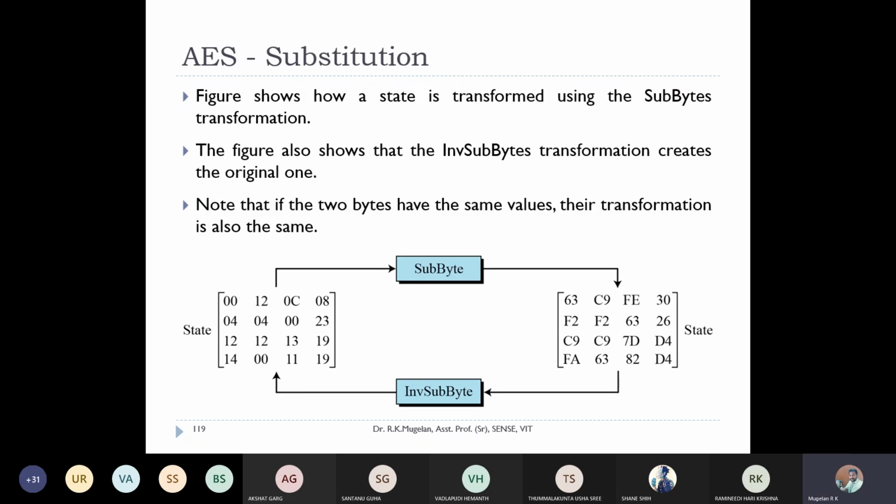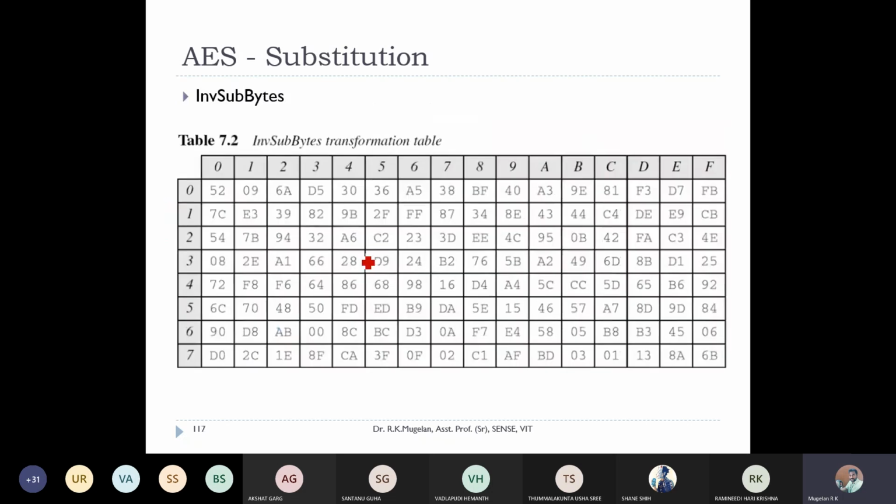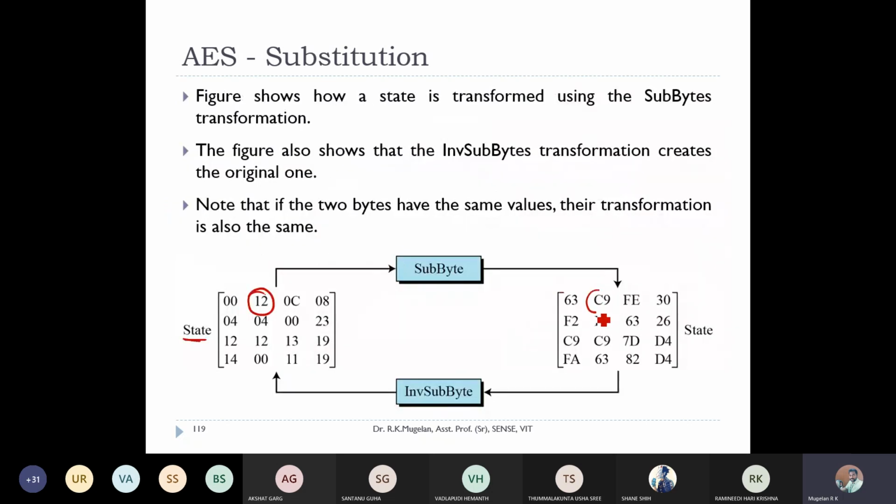Now we'll see how this sub byte is done. This is the state we saw from the first example, where we converted the input into the matrix AES uses. This is the state before sub byte. Now I'm introducing the sub byte transformation. Assume I'm taking this byte, 12. 12 means I have to go to the first row and second column of the sub byte table. So 12 will be replaced with C9. You can see we got a C9.